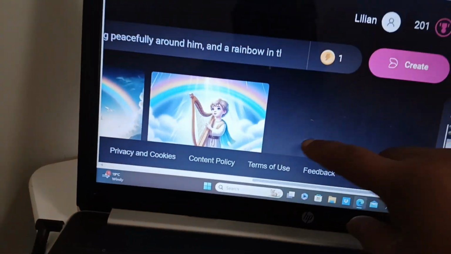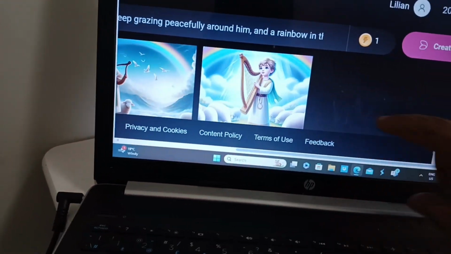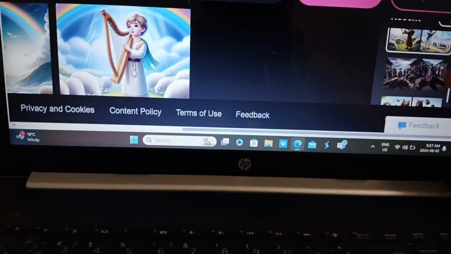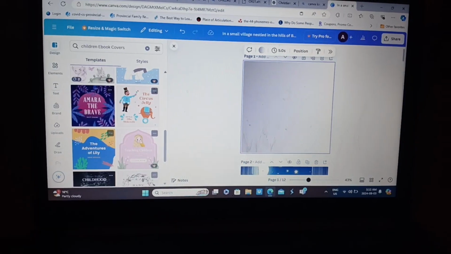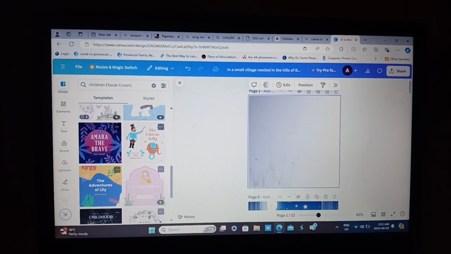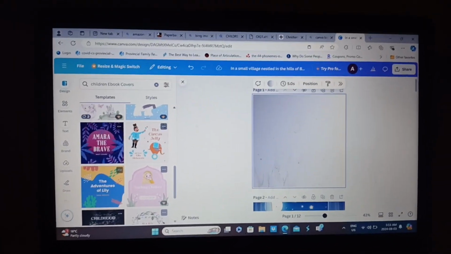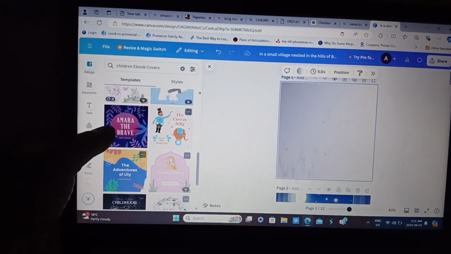This is the last image I generated. So far these are the images we used. So here we are trying to get a book cover for our book, and I choose this.